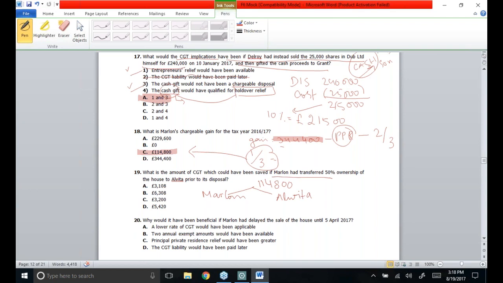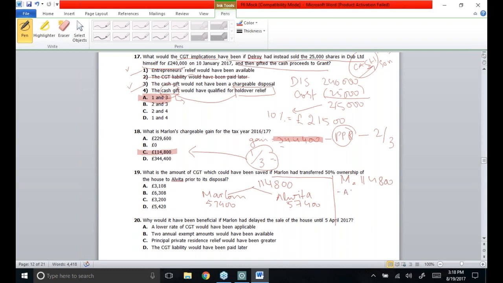Its 50% is 57,400 for Marlin and 57,400 for Elvita. But before that, I need to see how much tax would be paid if Marlin himself were selling the property. In that case, the chargeable gain was 1,14,800 pounds.